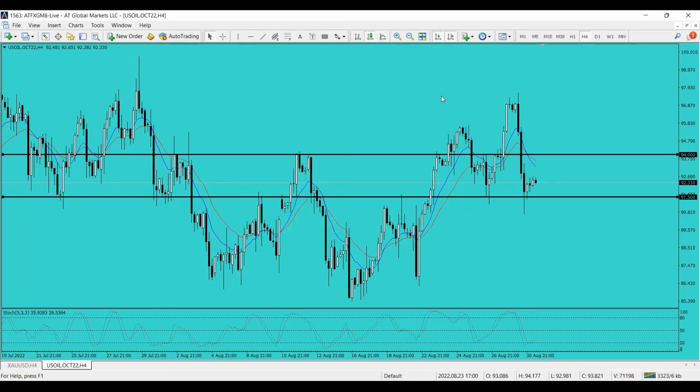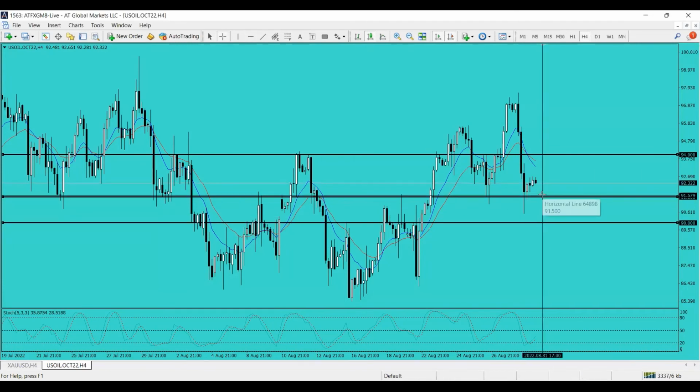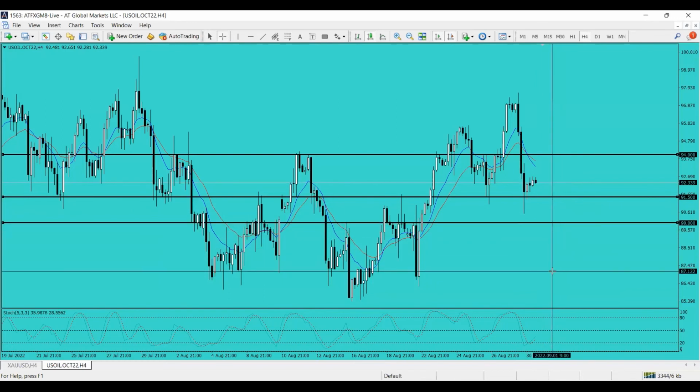If you're aiming for a selling position, I would recommend you to try to test the 91.5. If it's trading lower than 91.5, then try to target at least 90 per barrel right here. So 91.5, target is 90. If the price can sustain below 90, then it may try to target 85 and of course 80 per barrel.